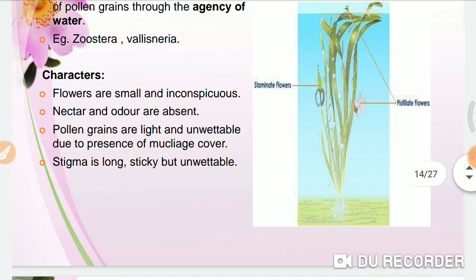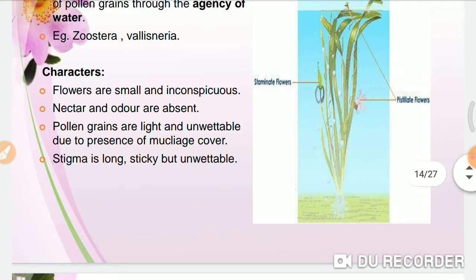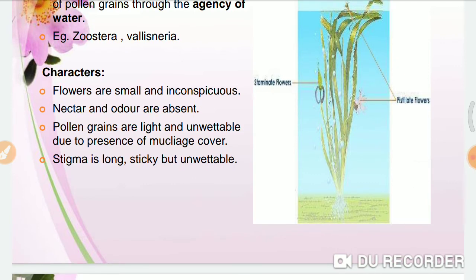And the pollen grains are light and non-wettable due to the presence of a mucilaginous cover. And the stigma is also wide, long and sticky, but it is unwettable. See the next part.